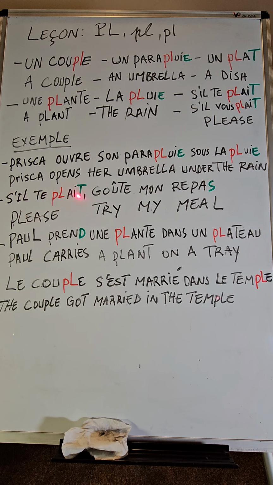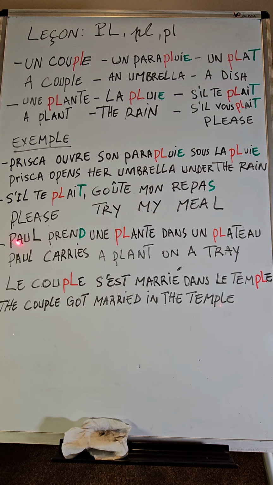S'il te plaît, which is informal. Goûte mon repas. Also here, at the end of repas, we have S, which is mute. S'il te plaît, goûte. Also here, goûte, there is an accent on top of the U. The OU in French is OU. So that's goûte mon repas, which means please try my meal.